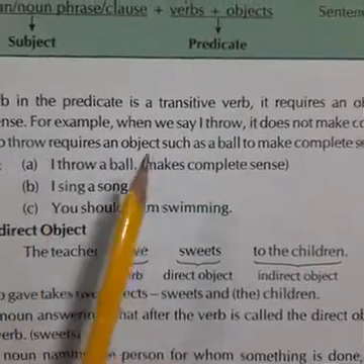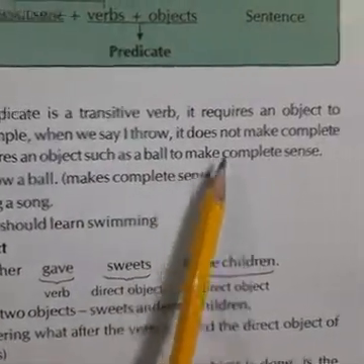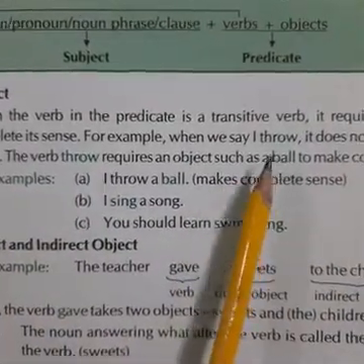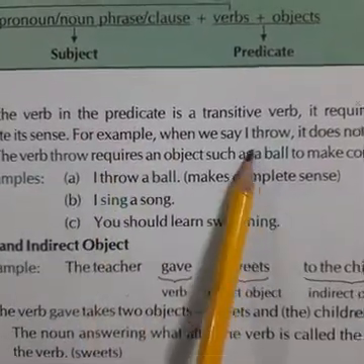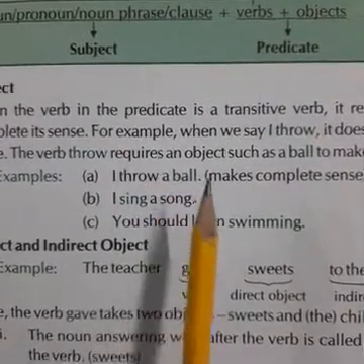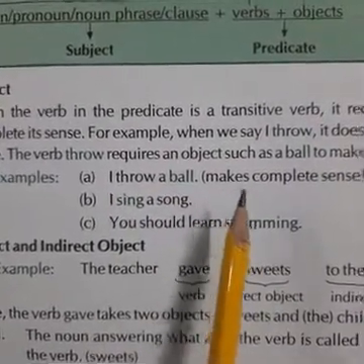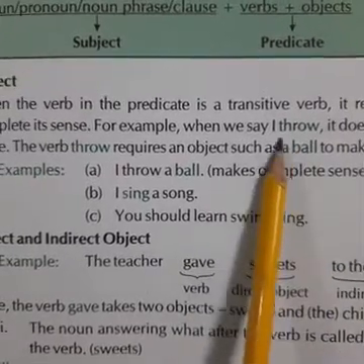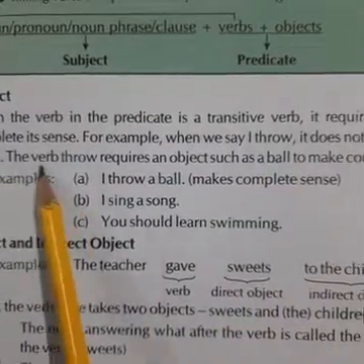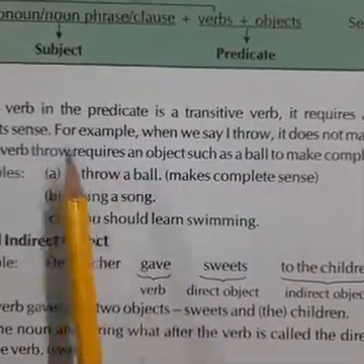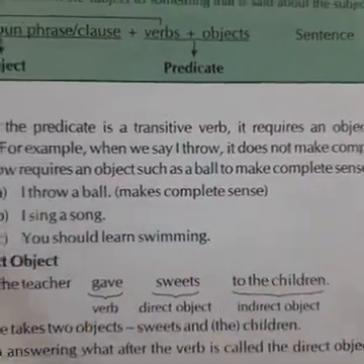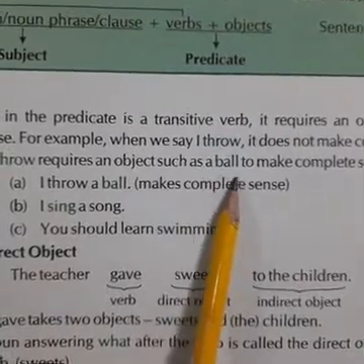Okay, for example, when I say I throw, it does not make complete sense. I throw, मैं फेंकता हूँ, but क्या, what I throw? I is the subject and throw is the verb, but what I throw, मैं क्या फेंकता हूँ, it is not clear. Okay, so this is intransitive verb because we don't have any object here. The verb throw requires an object. अब throw जो हमारी verb है उसे एक object चाहिए, such as a ball, to make complete sense. Complete sentence बनाने के लिए हमें object चाहिए, that is a ball.